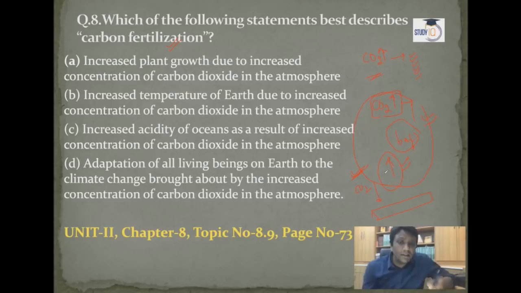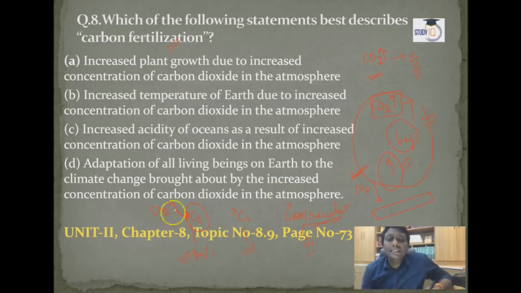You know, worldwide there are 3 types of plants. The first is the C3 plant, the second is the C4 plant, and the third is the CAM plant or succulent plant. Those plants grow in dry regions, desert type of areas. Actually 80% of the plants of the world are C3 plants, 15% are C4 plants, and around 5% are CAM or succulent plants. C3 plants are those which can absorb more CO2 from the atmosphere. Neither C4 nor CAM plants have this tendency, and C3 plants are the maximum in the world.